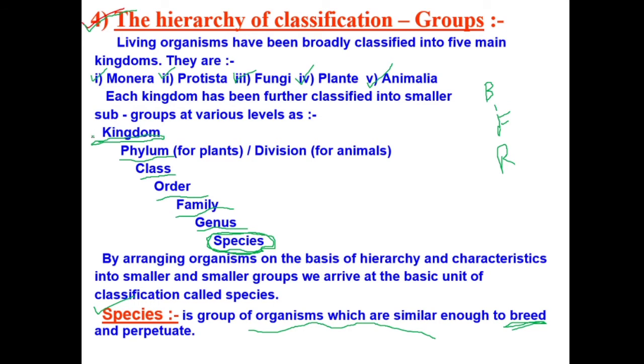You have to remember it, because in the exam they may ask you what the hierarchy of classification is. When they ask, you have to write this hierarchy in the same sequence that they have given here. First you write kingdom, then phylum, then class, then order, then family, then genus, then species. Same sequence you have to follow in the exam also. Now it may be tough for you. How are we going to remember this sequence?